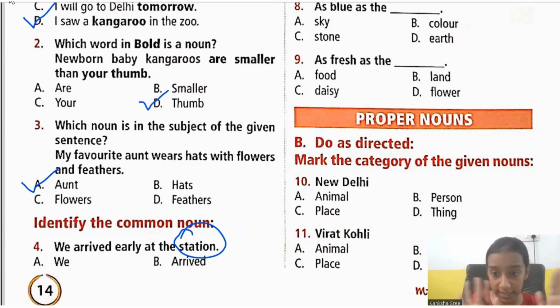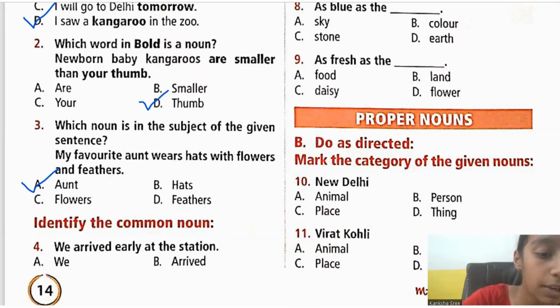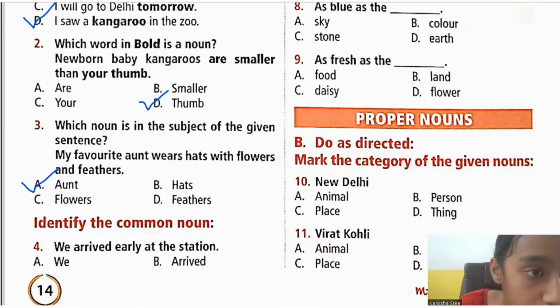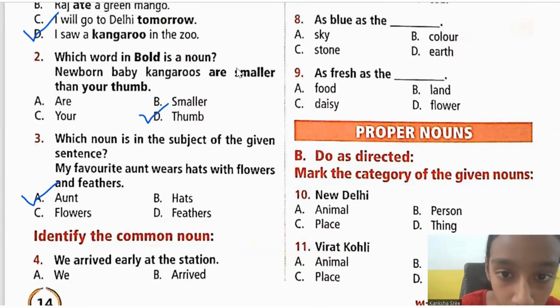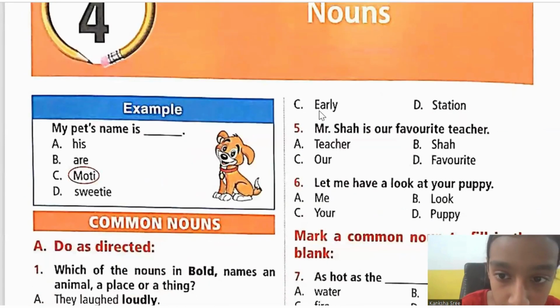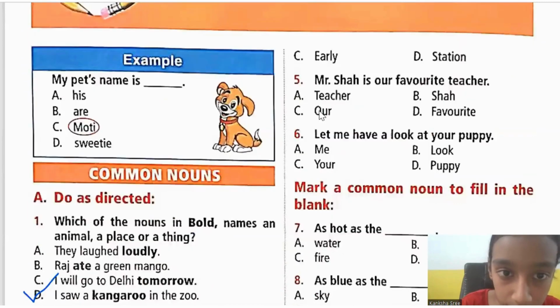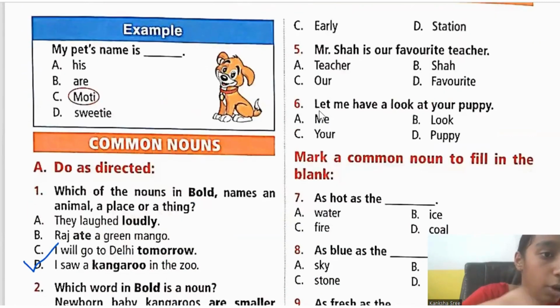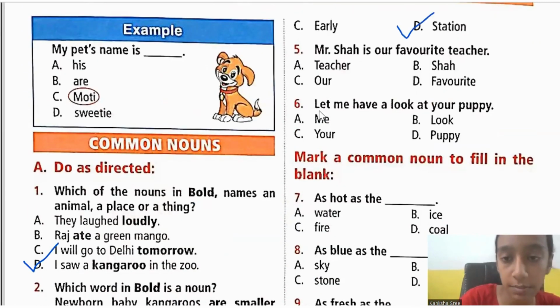They did not mention which station. They just mentioned a station. It can be police station. It can be anything. So it comes under a common noun. So what is the common noun in this sentence, children? It is station. So we have only 2 options here. On the next side, we have other 2 options. So let's take them here. So it would become option D that says station.